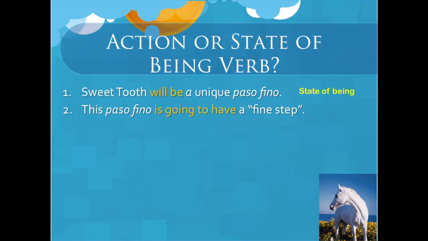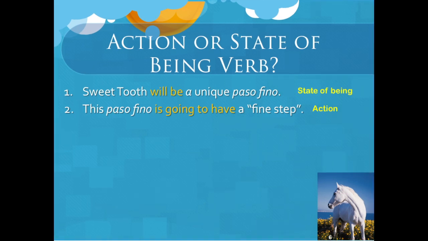Good, Gail. What about this: paso fino is going to have a fine step. The auxiliary verb is going to, and the main verb is have. To have is an action verb. Good. And it means that the paso fino will walk a fine step when it grows up, Gail. That's right, when it grows up.